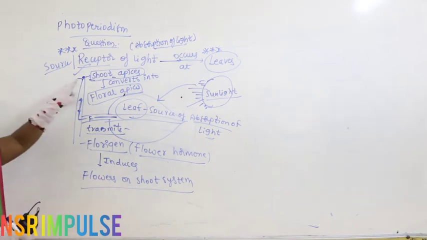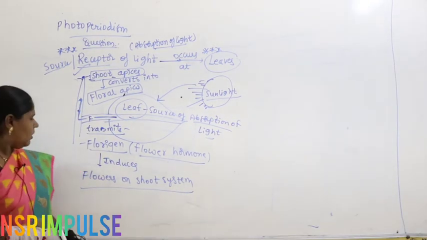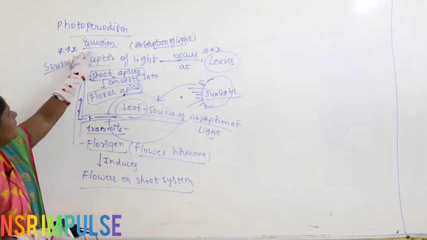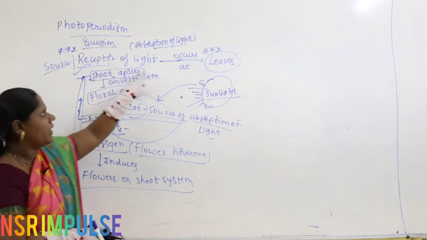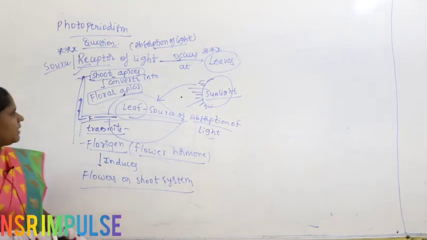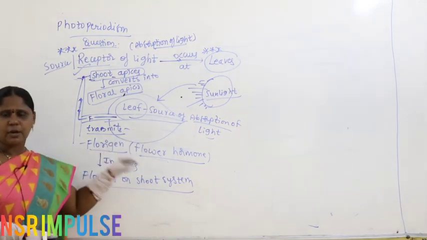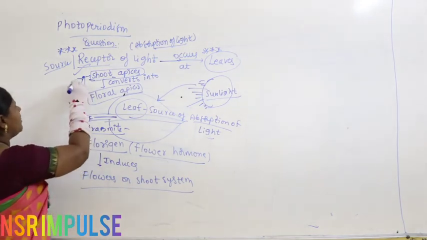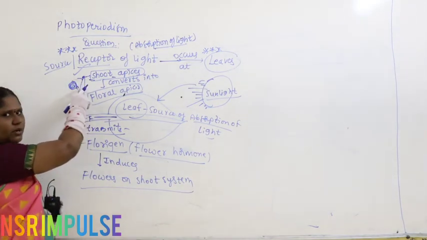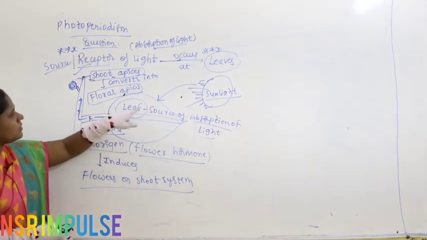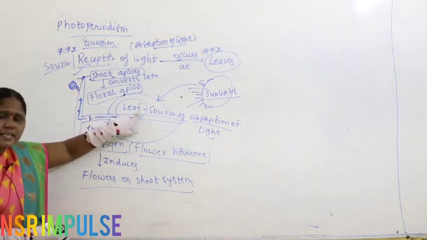Remember, the receptor of light occurs at the leaves. The receptor or source of absorption of light is always the leaf.